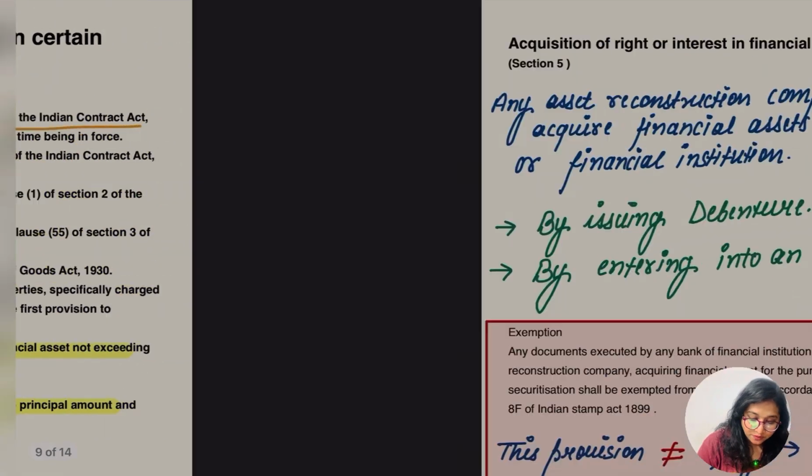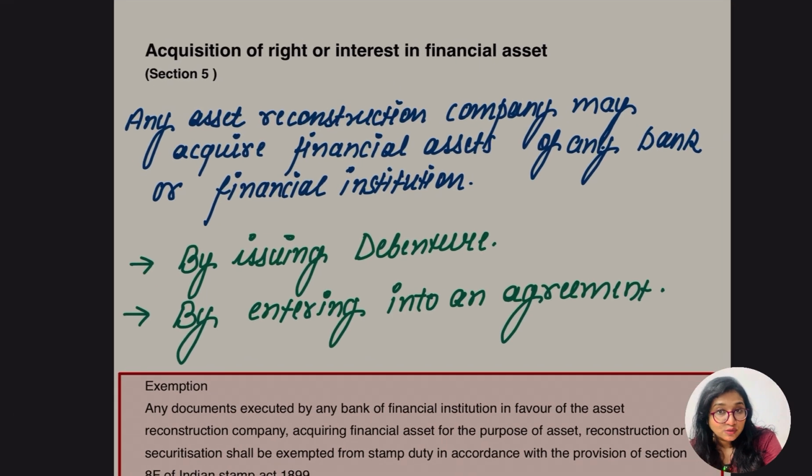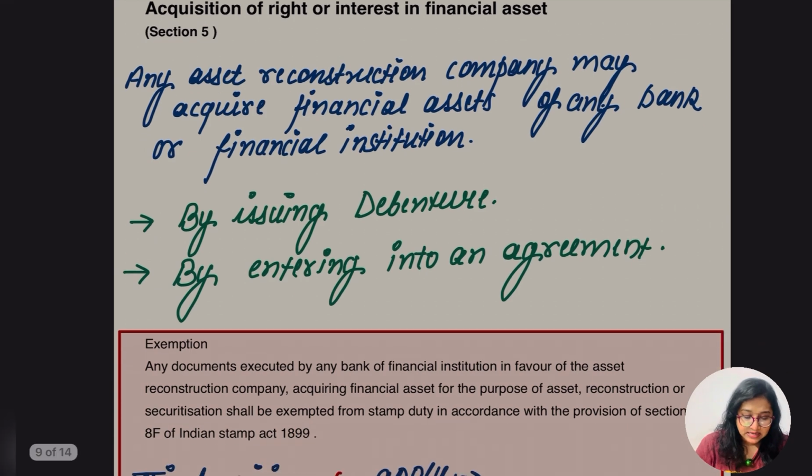Let's go for section 5 now. As I told you in the very first lecture of SARFAESI, I started from section 13. Now let's go from the beginning. Section 5 says about the acquisition of right or interest in the financial asset. Any asset reconstruction company may acquire financial asset of any bank or financial institution. So first of all, here we are talking about the asset reconstruction company.